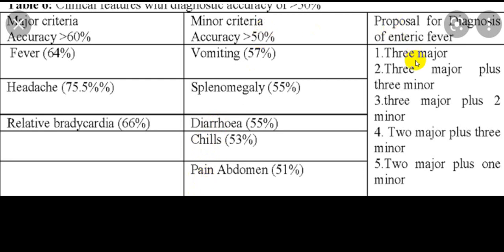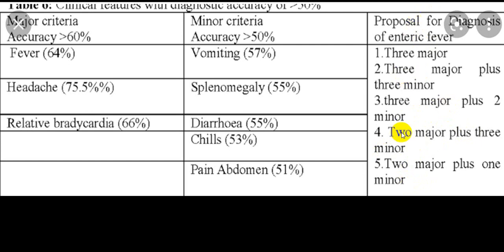Now usually if all 3 major criteria are present, or 3 major plus 3 minor, or 3 major plus 2 minor, or 2 major plus 3 minor, all this will be in favor of a suspected case or probable case of enteric fever.